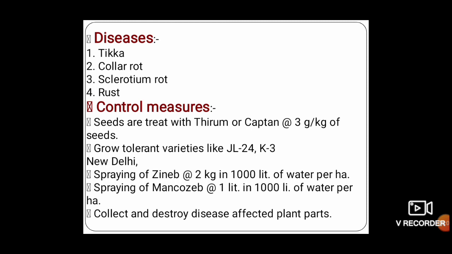Diseases that occur on the groundnut crop are tikka, collar rot, sclerotium rot and rust, which are controlled by treating the seeds with Thiram or Captan at the rate of 3 gram per kg of seed. We can also control them by growing tolerant varieties like JL24 and K3. Then spraying of Zineb at the rate of 2 kg in 1000 liters of water per hectare, spraying of Mancozeb at the rate of 1 liter in 1000 liters of water, and collection and destruction of affected plant parts.